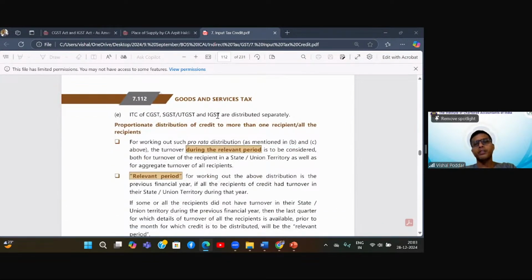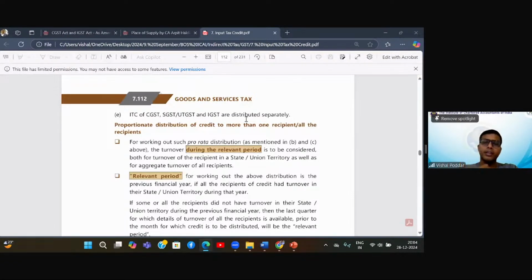Next, ITC of C, S and I are to be distributed separately. So I will raise two invoices for every recipient, one for eligible ITC, one for ineligible ITC. And whatever ITC I am transferring, I will show the C amount, S amount, I amount separately. So I cannot distribute a common ITC, because when I'm distributing credit, it will go from my credit ledger to your credit ledger. So it should match as to the nature of credit, whether it is C credit, S credit, I credit. Now here there is one very important point that we will discuss when it comes further, but I'll just explain because we are on that point.